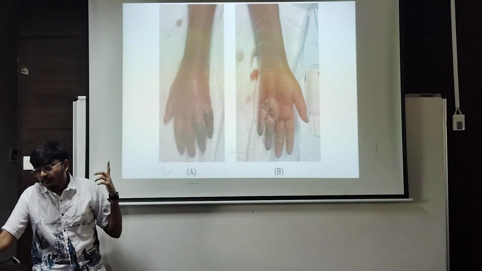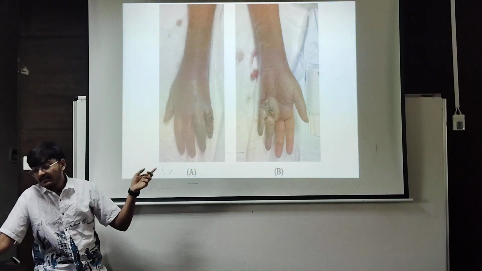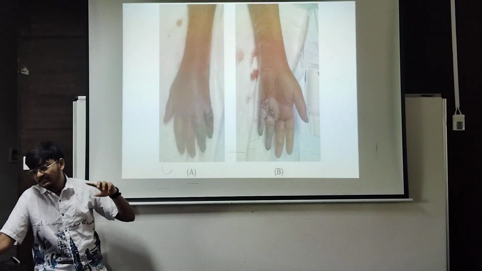This is a picture of wet gangrene which occurs in the hand. This one occurs in the leg, and this one is for the hand.